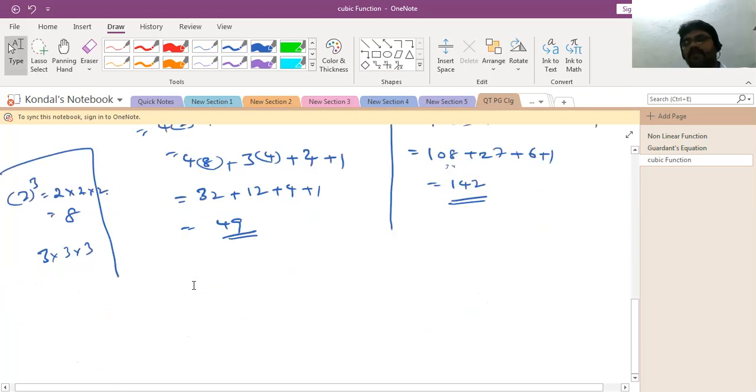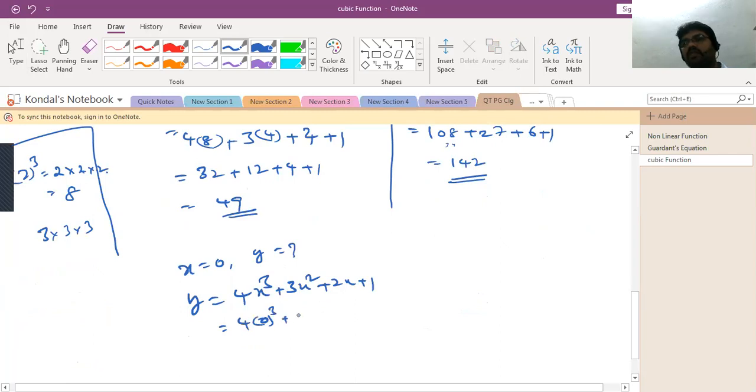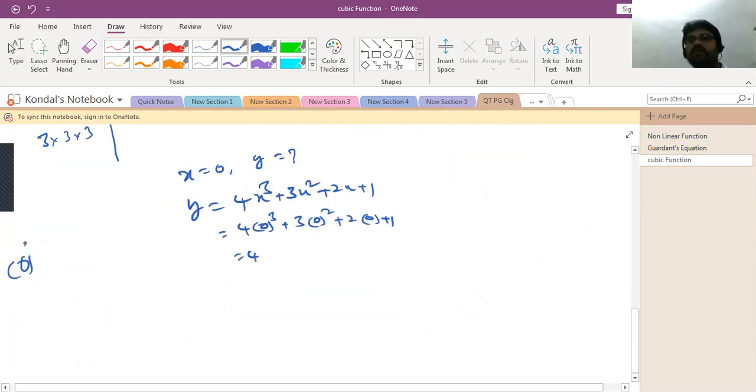So next one, if x is equal to 0, sometimes we need to know the y value when x is equal to 0. Here y is equal to 4x cube plus 3x square plus 2x plus 1. So 4 into 0 power 3 plus 3 into 0 square plus 2 into 0 plus 1. 0 whole power 3 is 0 into 0 into 0, which is 0.